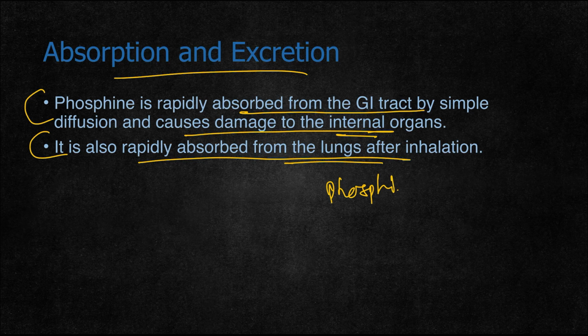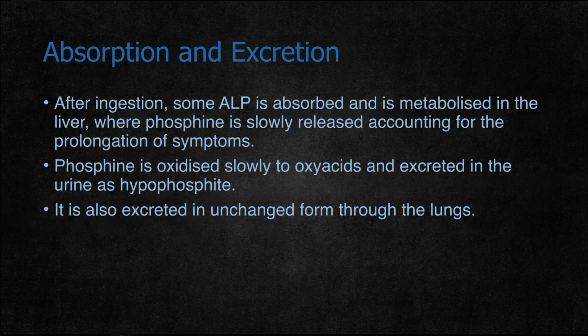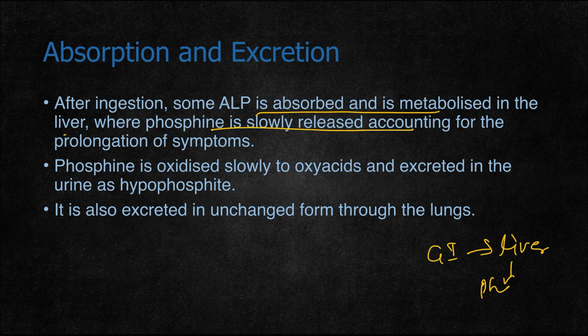Phosphine, the gas which is released in the stomach, is absorbed from the lungs, and the aluminum phosphide is also absorbed from the GI tract. After ingestion, some aluminum phosphide is absorbed and metabolized in the liver, where phosphine is slowly released. From the GI tract, phosphine gas is released because of moisture and is absorbed from the lungs. So this phosphine is the poisonous part which has the systemic toxicity. From the liver it is slowly released, accounting for prolongation of symptoms.